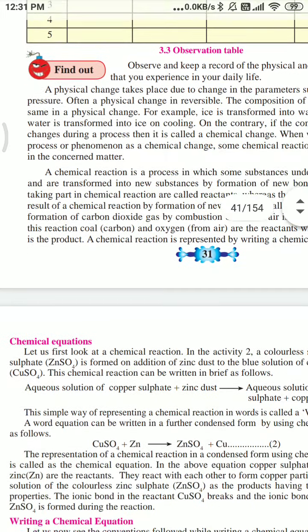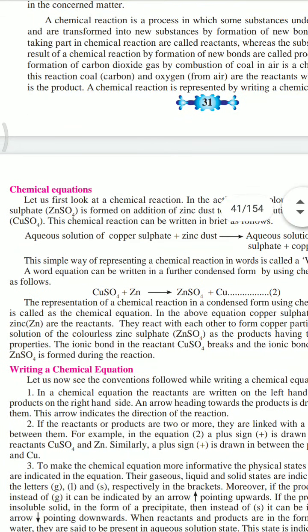Next we go to chemical equations. A colorless solution of zinc sulfate, ZnSO4, is formed on addition of zinc dust to the blue solution of copper sulfate, CuSO4. The chemical reaction can be written as, so we take copper sulfate and zinc dust. Copper sulfate and zinc dust would give us ZnSO4 plus Cu. So this is what happens while writing chemical equations.